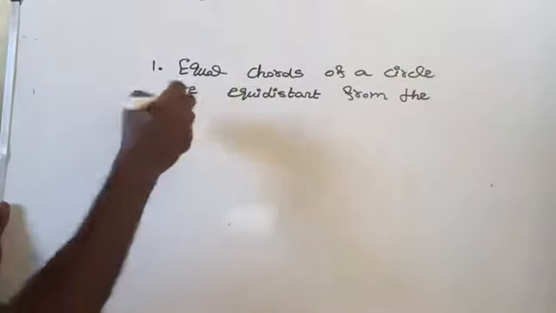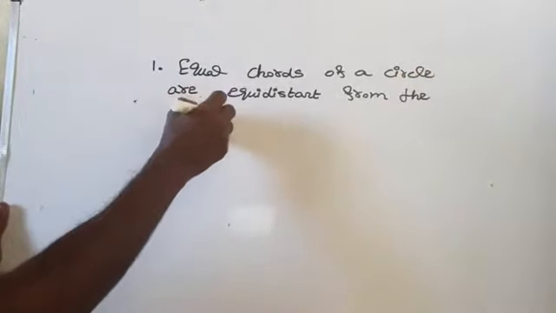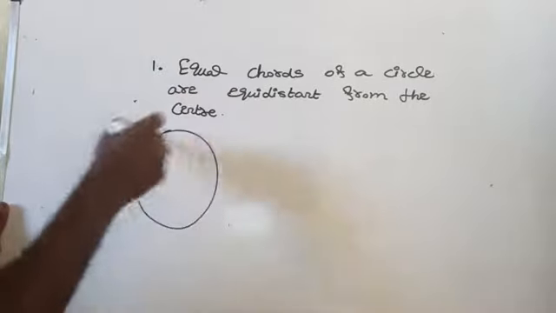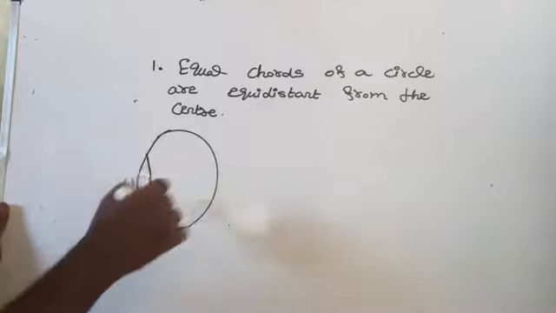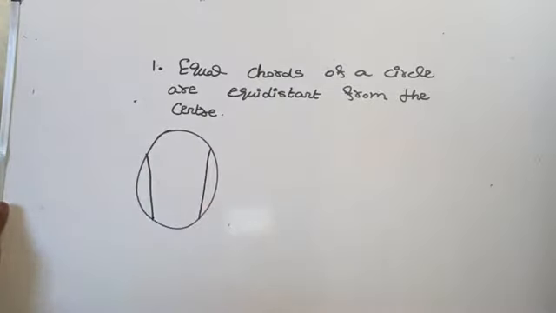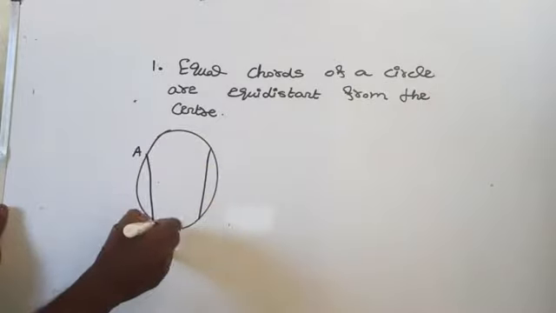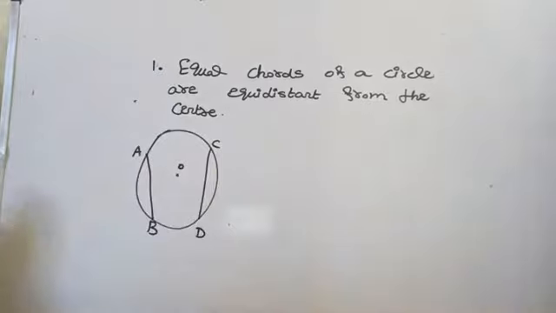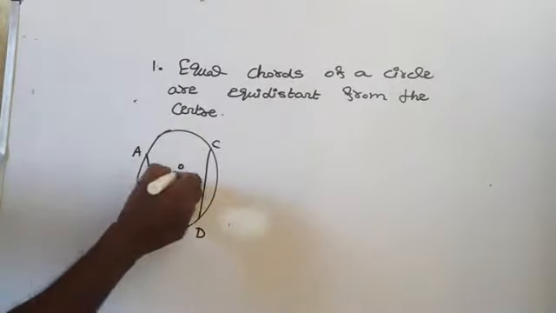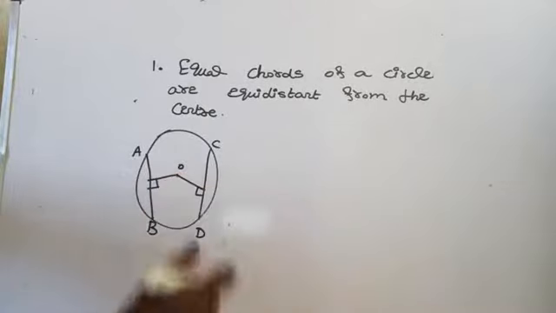Suppose this is a circle with center O, and AB and CD are the two chords given. These two chords are equal, it is given. So AB and CD are two equal chords, and this is the center O. Equal chords of a circle are equidistant from the center, so when you draw lines from the center, the distances should be equal.